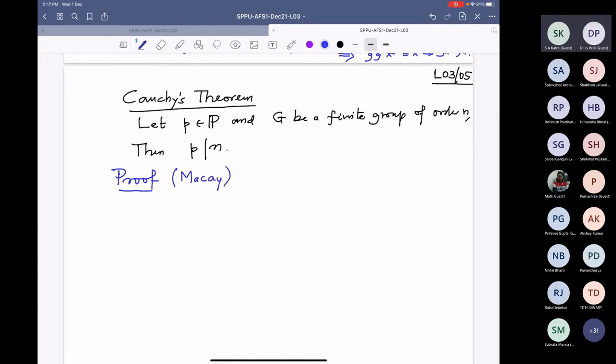All right, so what do we consider in the proof? First of all, the group G is already there, so I should not use the letter G. I consider Z mod P under addition. It is an additive group now. This is a cyclic group of order P. Remember the operation is addition.